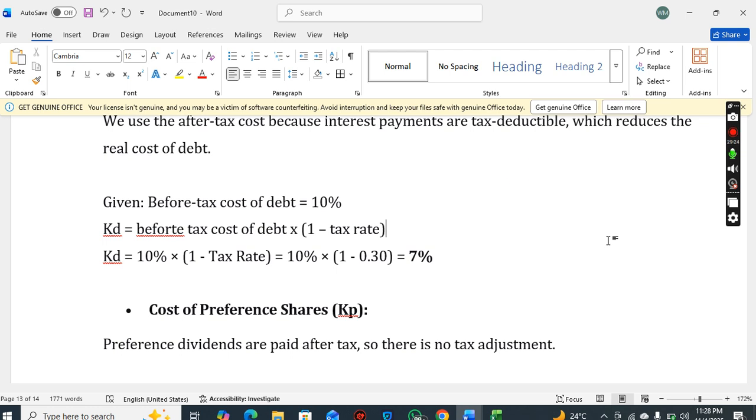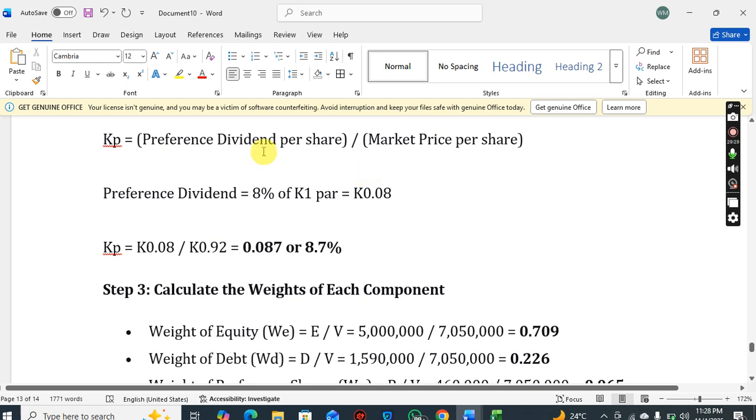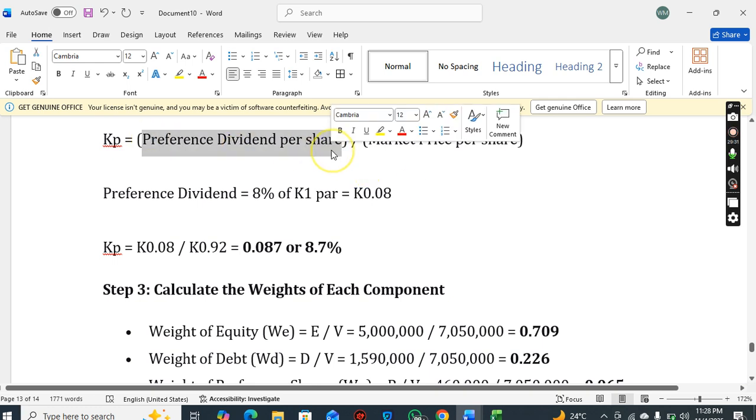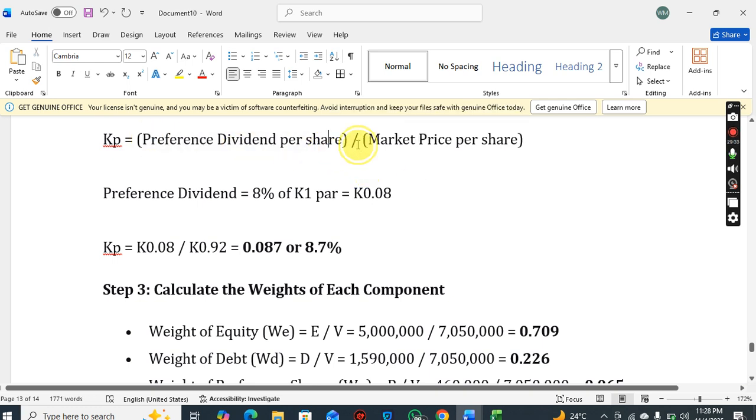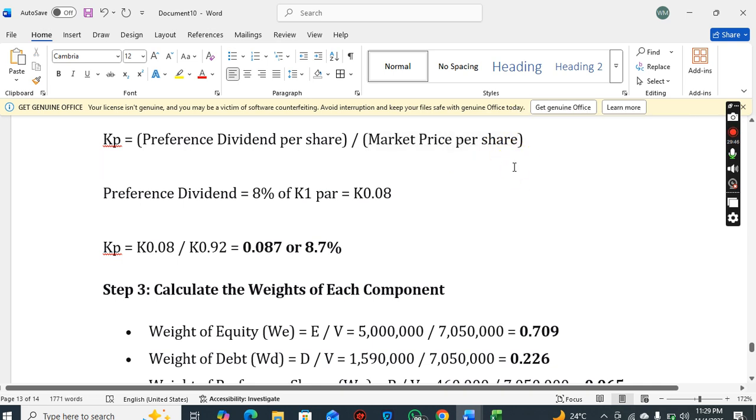For preference shares, cost of preference shares, at least for it, it's very easy. It's the dividend for the preference shares divided by the market price for the preference shares. Okay, that's the cost of preference shares: the dividend per preference share divided by the market price per preference share.